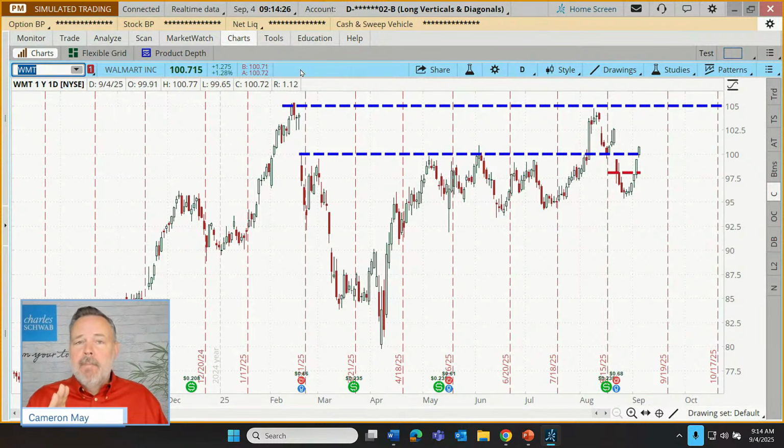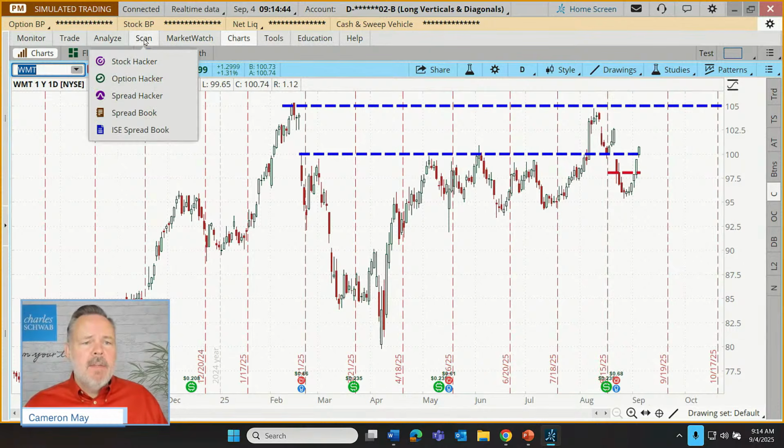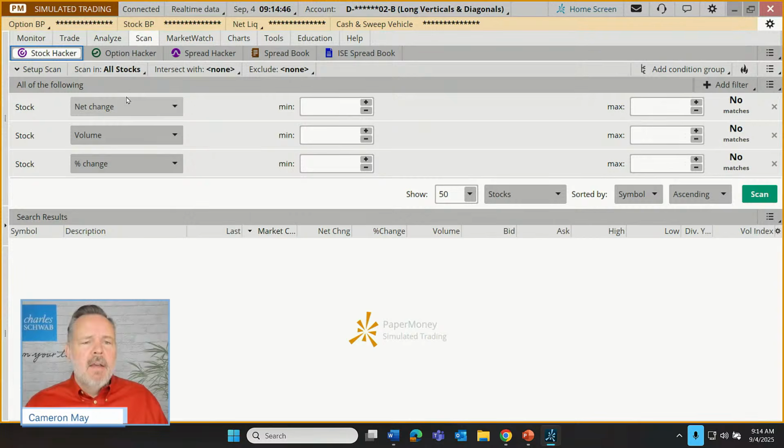Now, there are some important considerations as the trader goes to structure a vertical spread. One of the things a trader might focus on is liquidity. When we're trading options, liquidity can be a big deal. Let's go to our scan tab and start to build a scan for stocks exhibiting characteristics that may be important to a smaller account for the construction of a vertical spread.